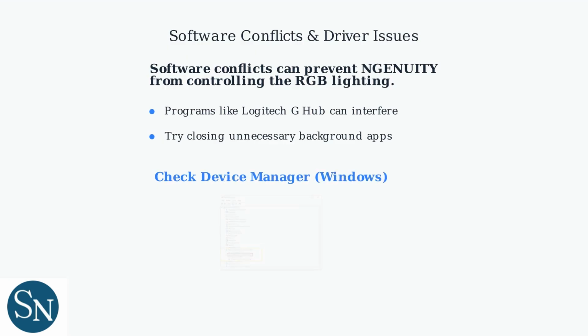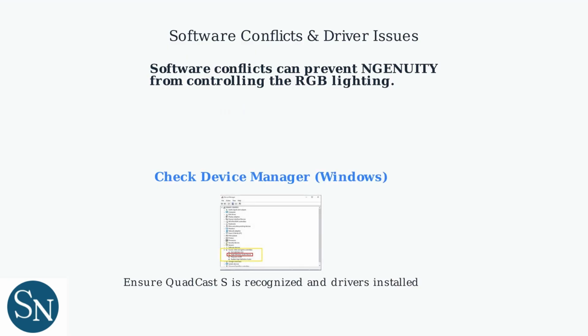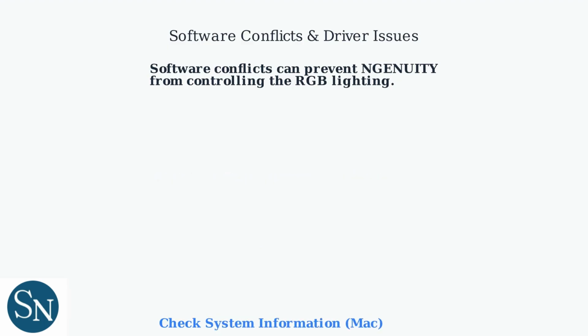For Windows users, check the Device Manager to ensure the QuadCast S is recognized and drivers are properly installed. Look under Sound, Video, and Game Controllers. On Mac, use System Information to verify USB device recognition by checking the USB section. After checking these, the software conflicts should be resolved.